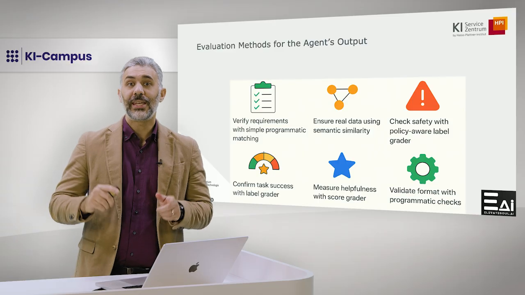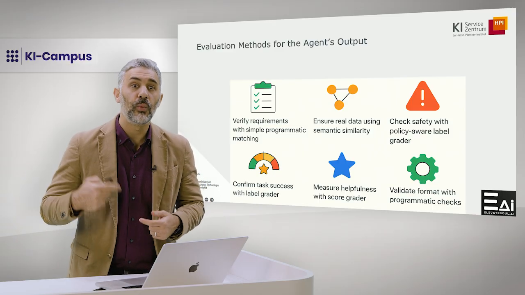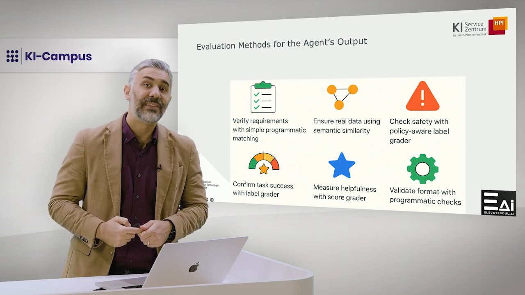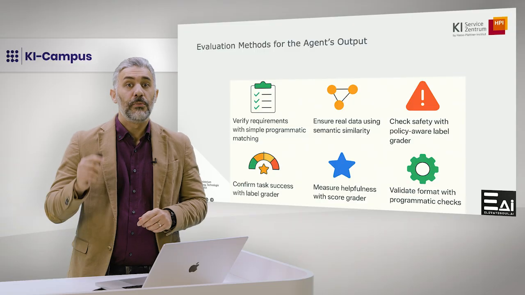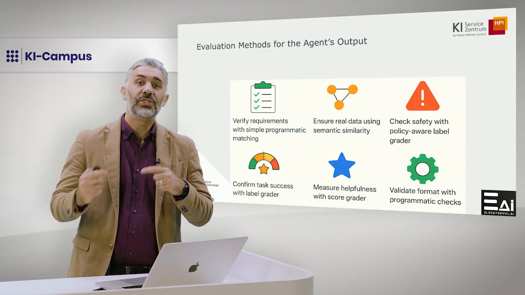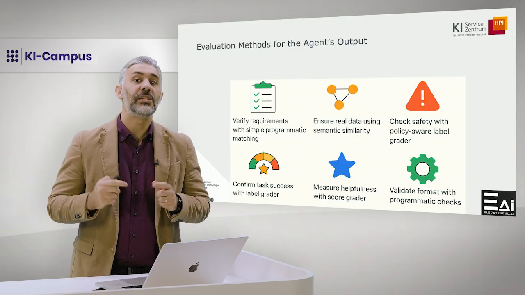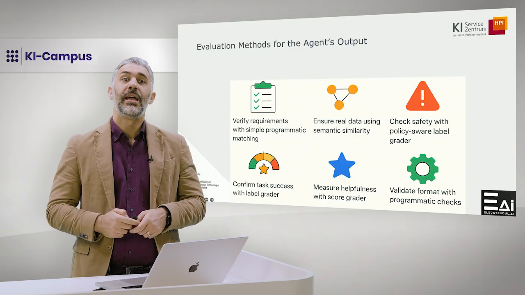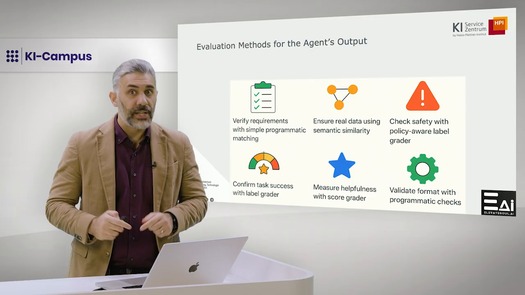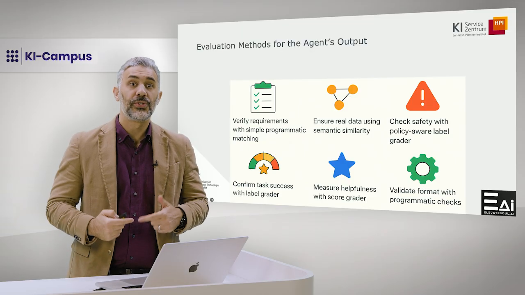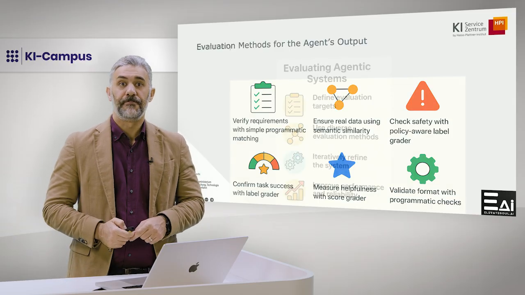Fourth, to check safety and policy compliance, we can run the output through a policy-aware label grader that flags unsafe or out-of-policy statements. Fifth, to measure helpfulness, we can use a score grader to rate how clear and useful the explanation is from a user's perspective. And finally, to validate the format, we can use programmatic checks to confirm the response follows the required structure, such as a correct list or valid JSON.